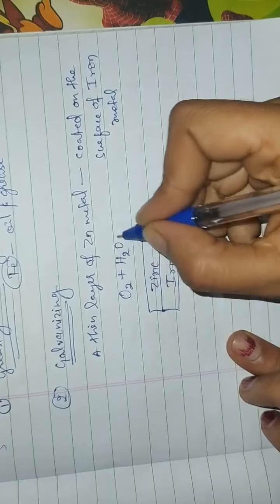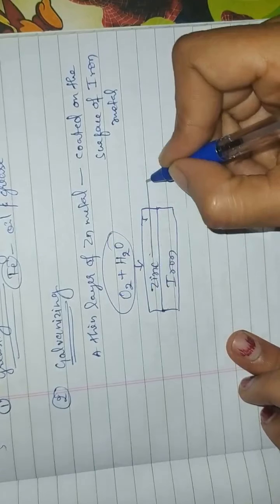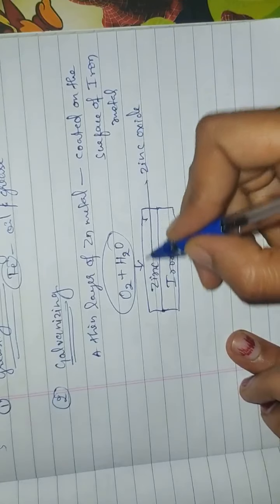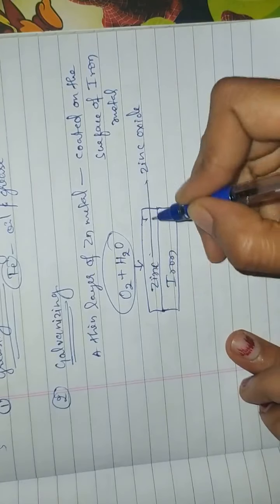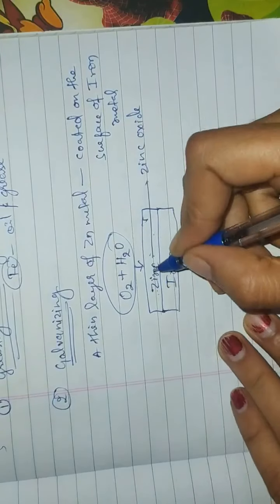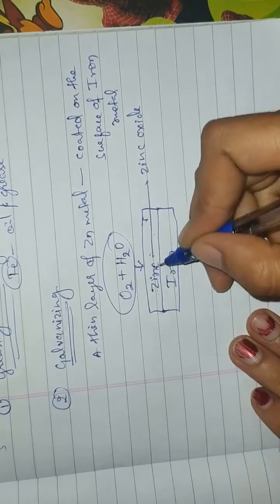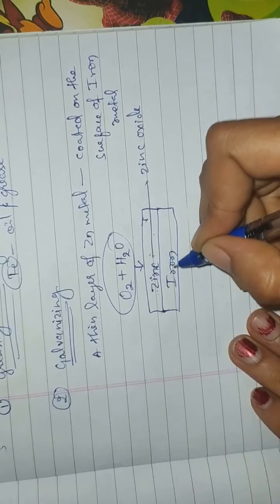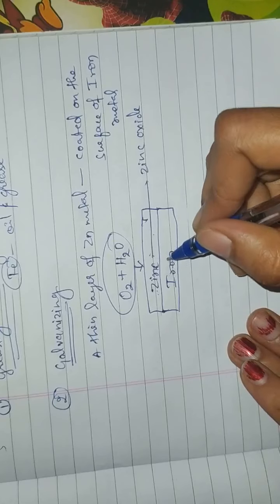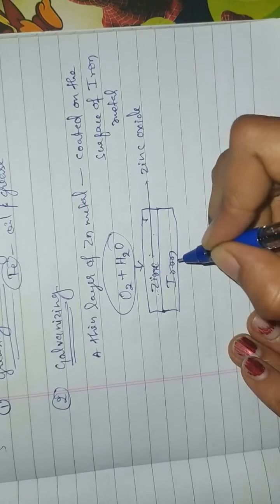or moisture present in the air, they first react with the zinc. As a result, zinc is converted into zinc oxide. So here first zinc is corroded. Okay, after the corrosion of this zinc, no further reaction takes place. Therefore, the iron which is present below this zinc remains as it is. This iron does not undergo any corrosion. Here, this zinc is sacrificing itself to protect the iron.